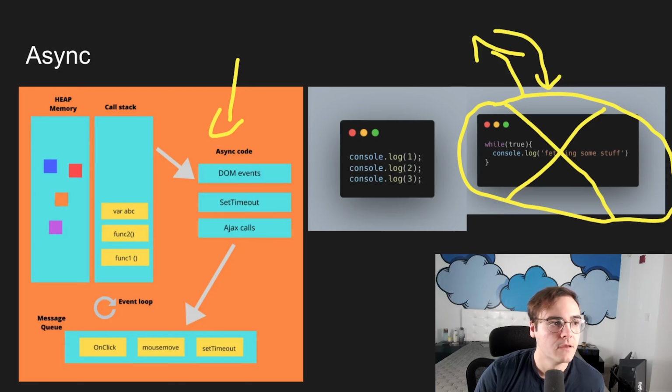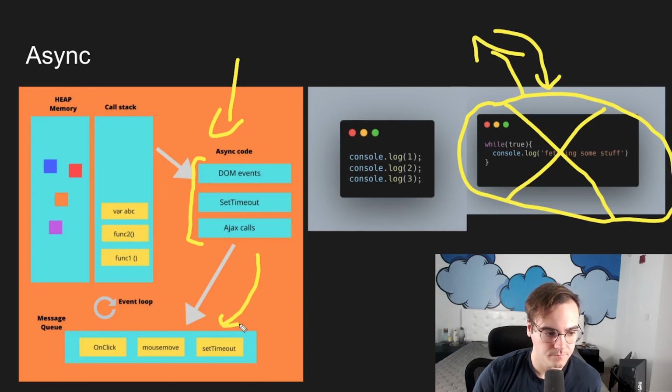But essentially, the browser, Chrome in this case, is written in a lower-level language, C++, a language that has access to these other threads. And what JS has for us is these additional APIs that we can call that will run processes asynchronously on separate threads. And then when they're done, they're going to give us that data through a function that's queued up via the event loop. Again, if you want to learn more about the event loop, I'll link some great resources and videos in the description down below for you to learn more.